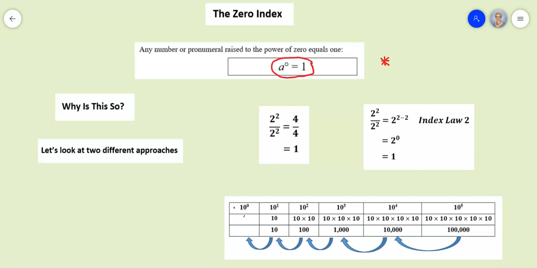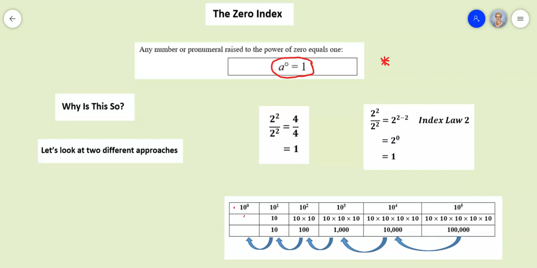And index law number 4 looks like this. Underneath, we're going to look at our two different approaches. The first approach is a numerical approach. The second approach is by looking at number patterns in a table.